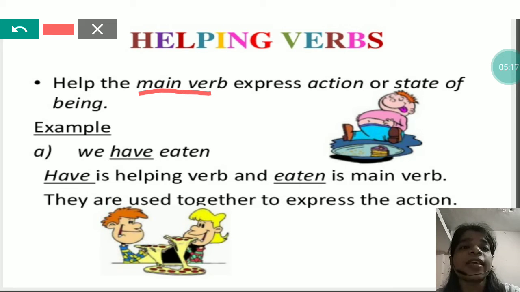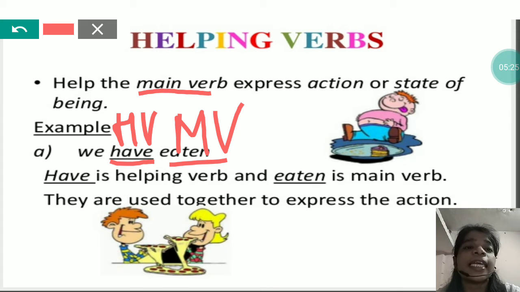Here have is the helping verb and eaten is the main verb. And what is the helping verb doing? It is denoting the action or state of being, and they are used together to express the action. It is compulsory that they both should be used together.